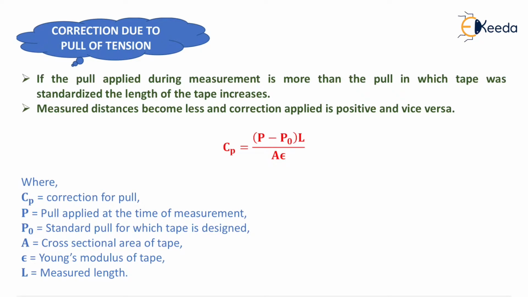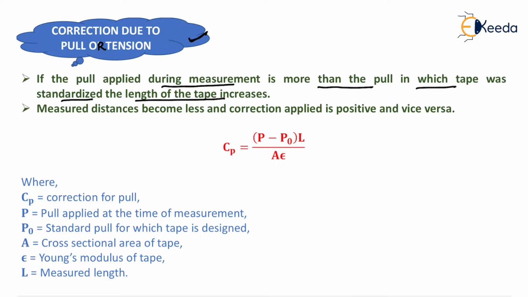Now generally we have 6 types of correction. The first type is correction due to pull or tension. Now if the pull applied during measurement is more than the pull in which tape was standardized, the length of tape increases.